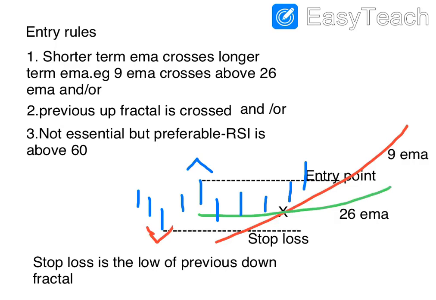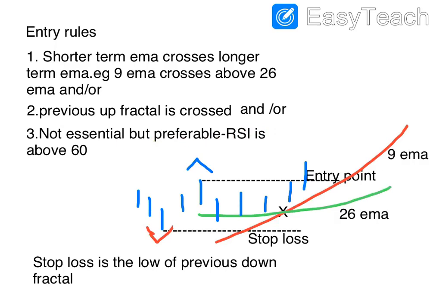Then a third condition, which is not necessary but preferable: the RSI should be above 60 or should have crossed 60. If the RSI is above 60, the script will definitely be in an uptrend. If all three conditions are satisfied, it is most likely that you will benefit from this trade and the trade will be favorable. If only one condition is met, the 9 above 26, you can assign 50% weightage to the first condition, 25% to the fractal and another 25% to the RSI.